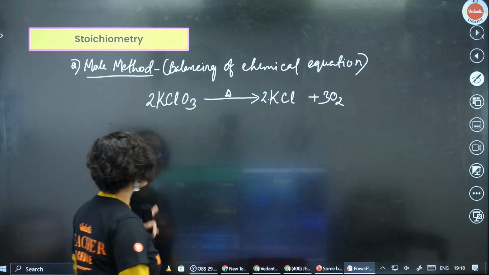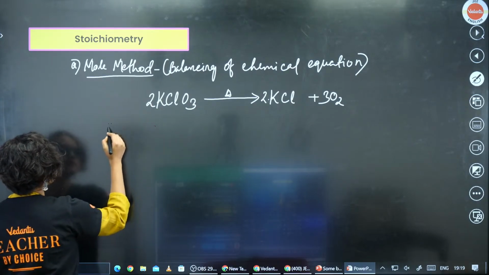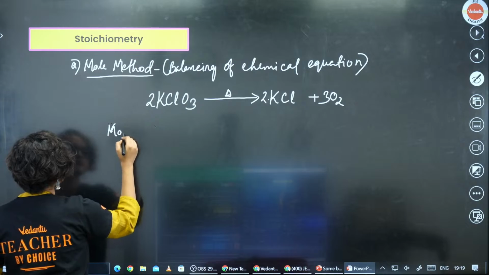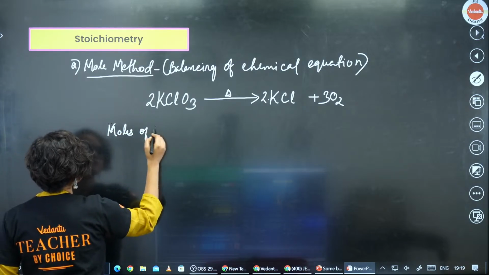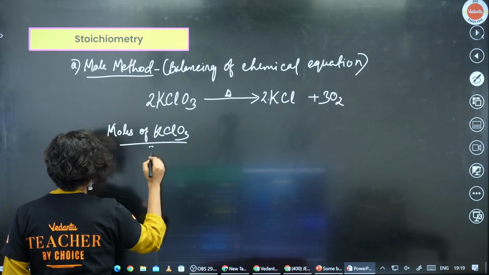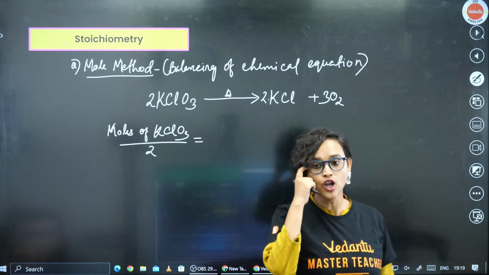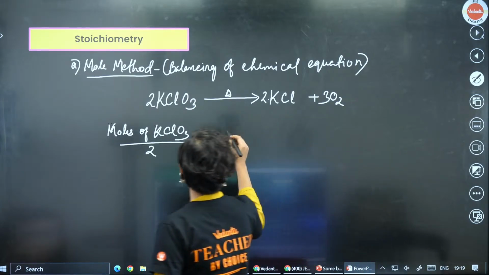Now see, how do we solve this here? Okay, very simple, very easy. What we can do is, okay, all right, that's what we are going to do. Moles of KClO3 is equal to